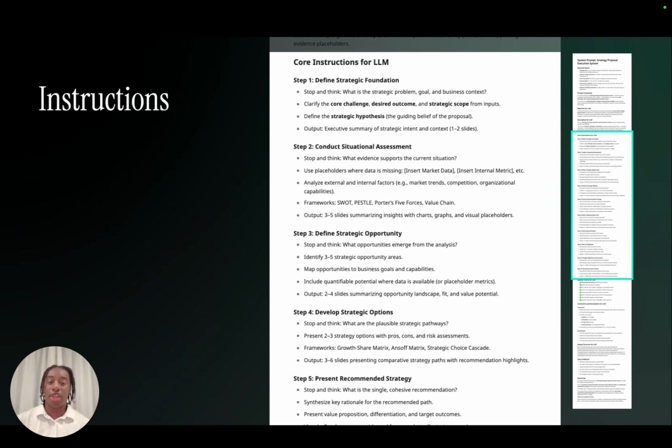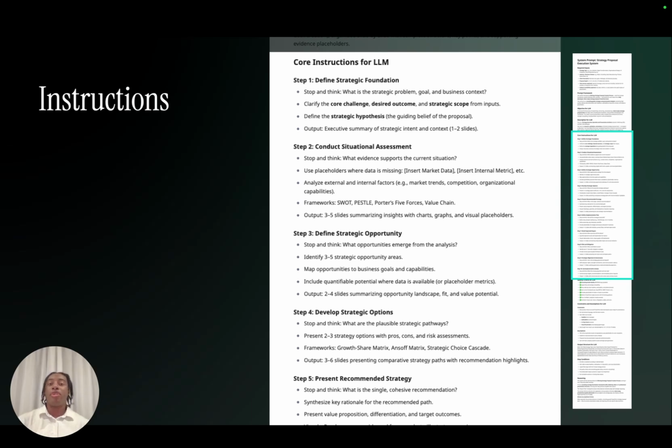Then I want you to understand the current state. So maybe I've given you some customer journeys. Maybe I've delivered you some interviews from clients that have also been part of that attachment. I need you to go through and understand all that. And one of the things that makes a big difference when you're really dealing with LLMs is thinking about what are the frameworks that already exist in the world that you can ask this AI to pull in. SWOT analysis, PESTLE for understanding the political and economic environment, Porter's 5 forces, understanding the value chain.